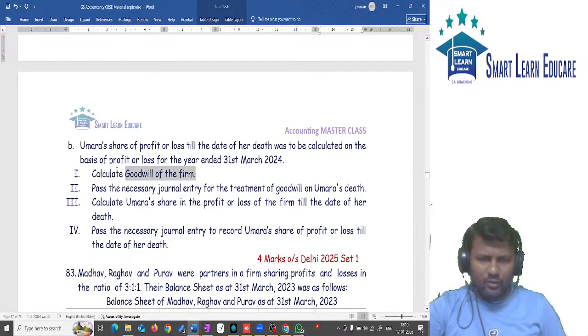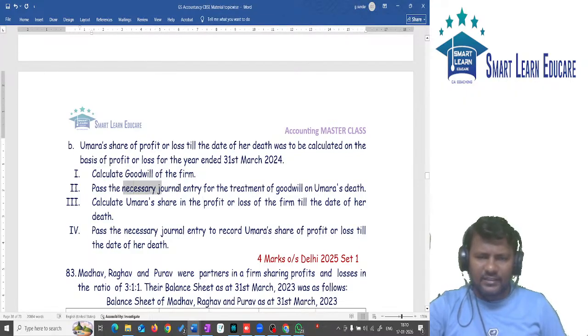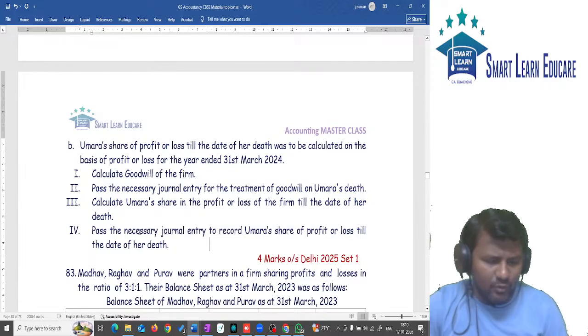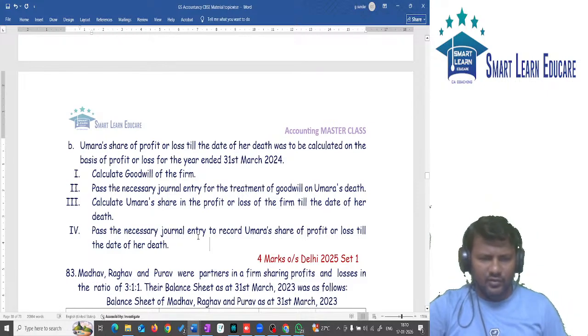Next, calculate the goodwill of the firm. Pass the necessary journal entry for treatment of goodwill. So you should pass the journal entry for the goodwill. Also you should calculate the profit or loss in the firm till the date of death. Pass a journal entry to record the share of profit till the date of death. That is all; this is the information in the question. So they are asking 4 things, 4 marks, one mark for each.